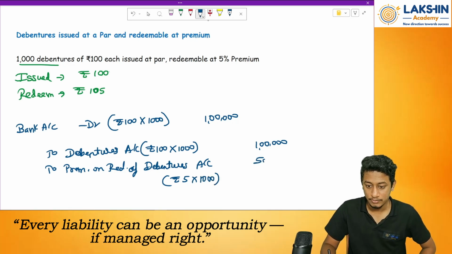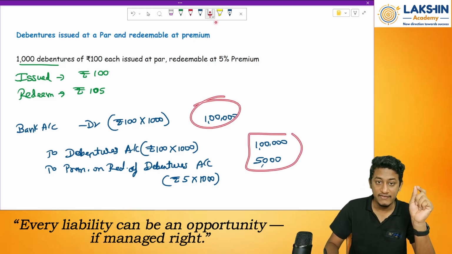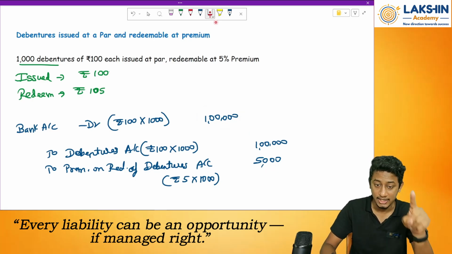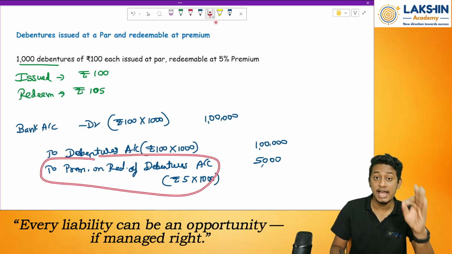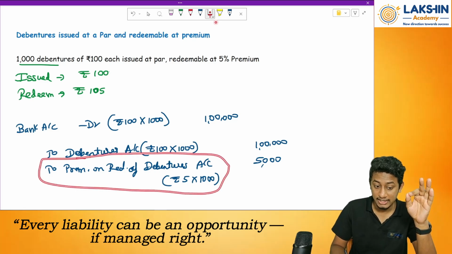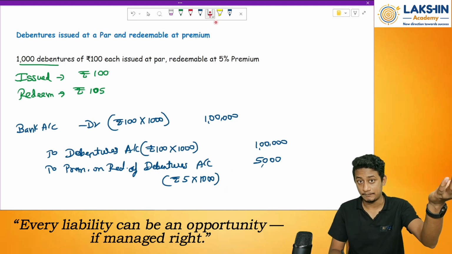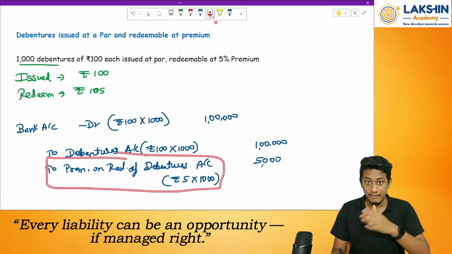So how much will this be? Rupees 5,000. No, there's a mismatch. Debit 1 lakh, let's credit 1 lakh 5,000 rupees. No, what will I do? See, I have told you that there will be a loss. Right? So whenever there's a loss, should I debit the account or credit the account? But you have credited the account over here. This is a liability account I am creating for the future. Whatever I am creating over here is a liability account for the future redemption. That means once I redeem it, I will cancel off this account. How will I do that? I will tell you. Wait for now.